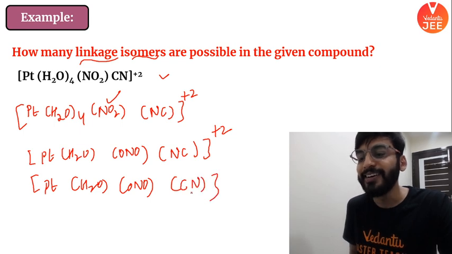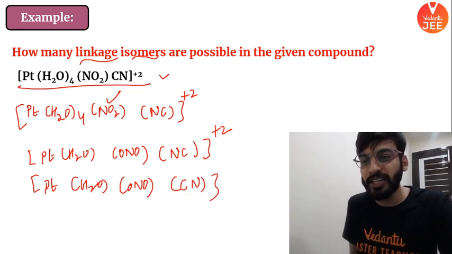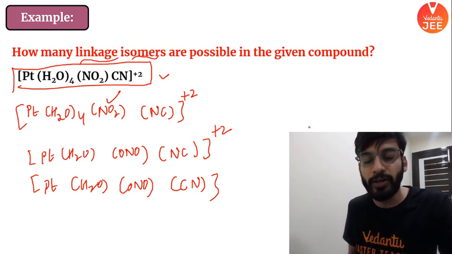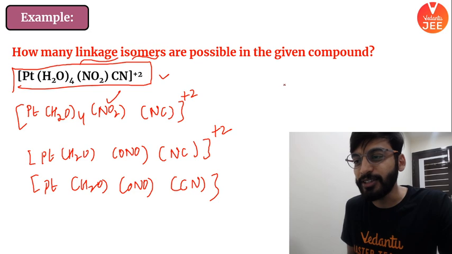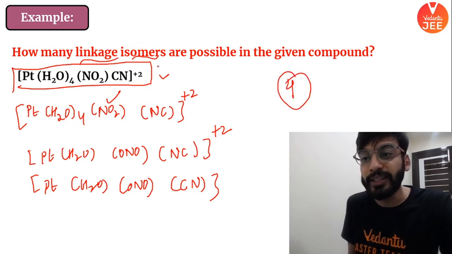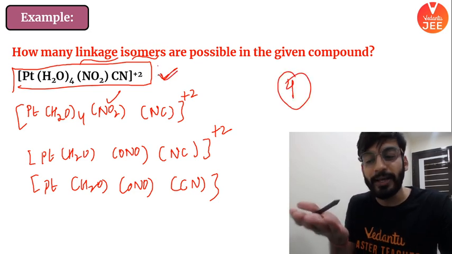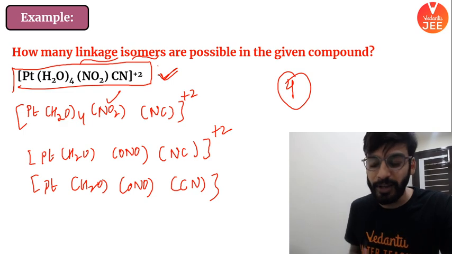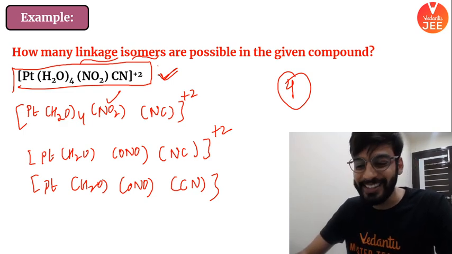So if you count the question itself, how many linkage isomers are possible in this example? How many? The answer was 4, right? If I am counting the complex as well, because I have to count the complex as well, since it is also one of the answers. So the correct answer is 4, not 3. Many of you might have given 3, but the correct answer is 4.